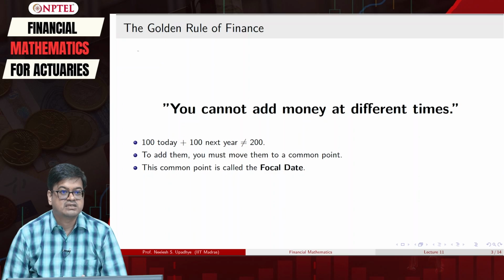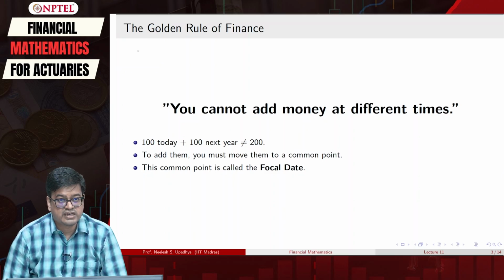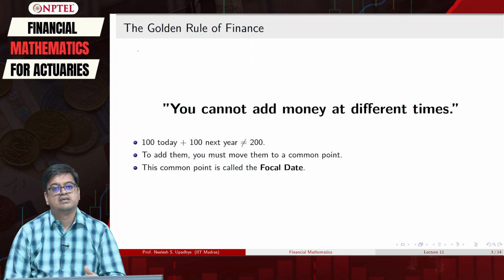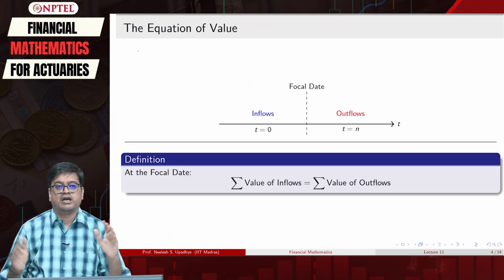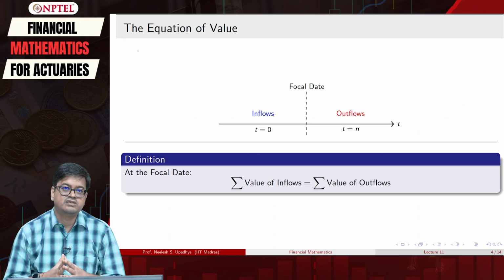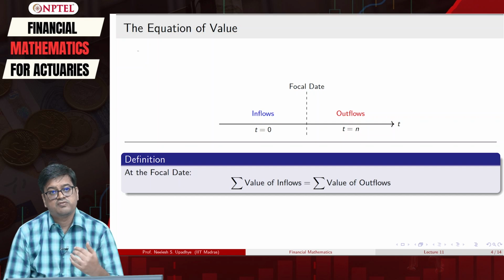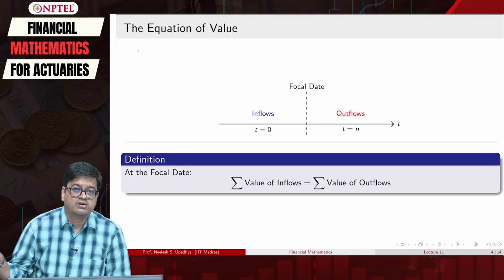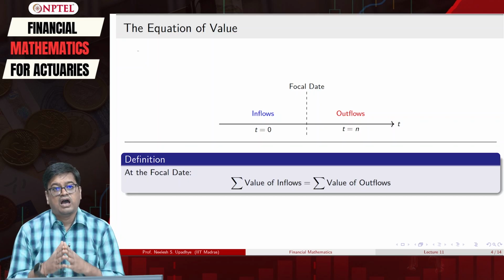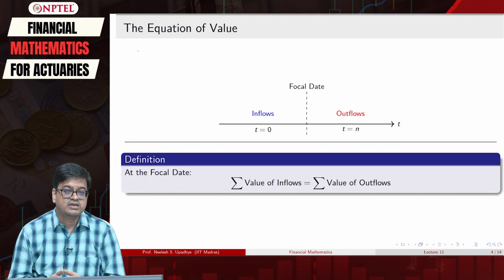So what magical thing should happen at a focal date, and how will we set the equation of value using this golden rule of finance? That is what we explore in the next slide. Now we have the focal date fixed. Then what should happen at this focal date? Whatever inflows are going to come and whatever outflows are going to go out should be matched. That gives us the equation of value.